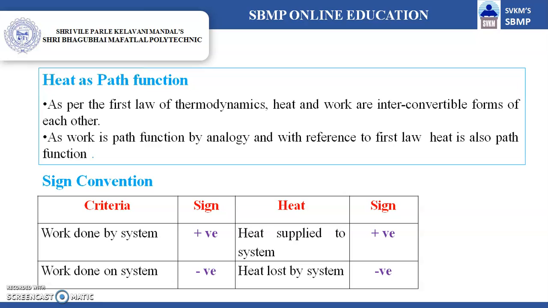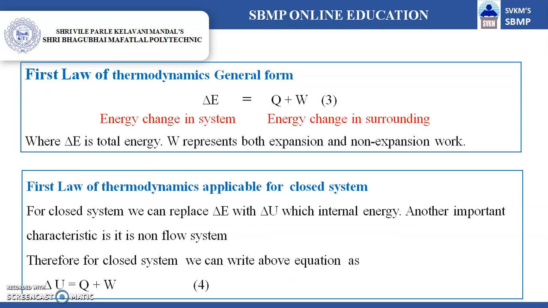Now, when a change occurs, because of the interaction between system and surrounding, there is a transfer of heat and work, and a certain sign convention is followed. What are those sign conventions? When work is done by the system, it is taken as positive. When work is done on the system, it is taken as negative. When heat is supplied to the system, it is considered positive. When heat is lost by the system, it is considered negative.